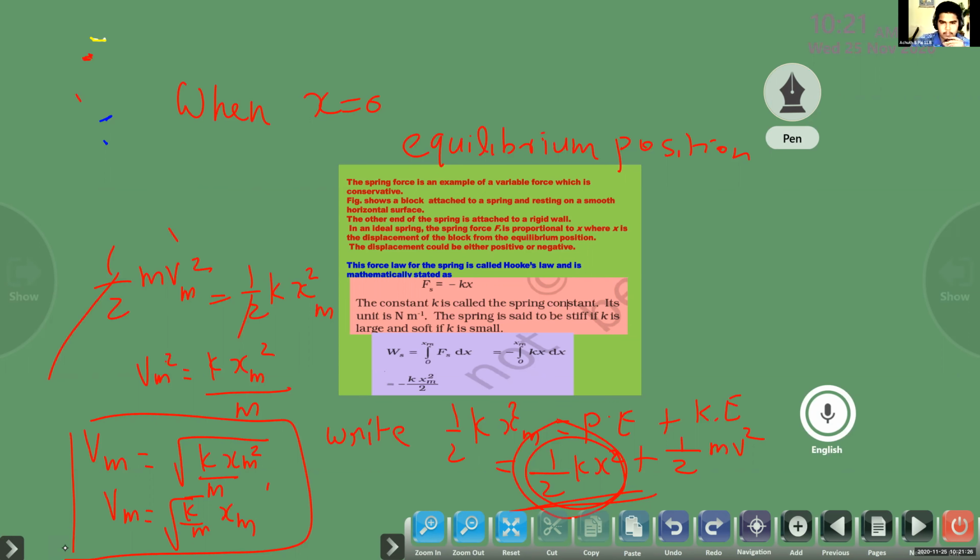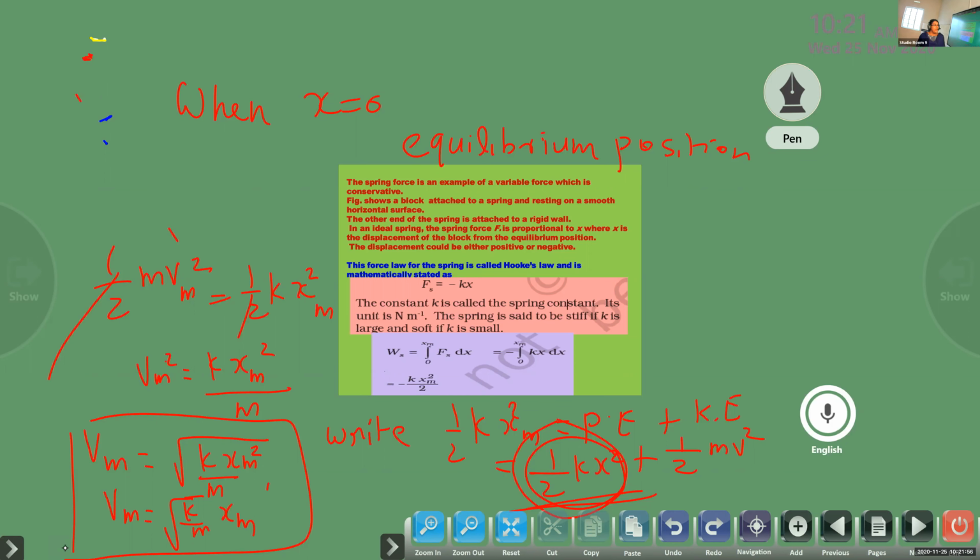Ma'am, what is the equilibrium position? I didn't understand that. It means when the spring has already been extended and reaches a maximum position, then after that the spring cannot extend. That means there is no more varying force acting on it. So that is why it is the equilibrium position or mean position.